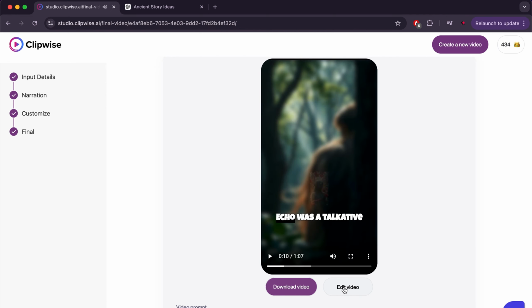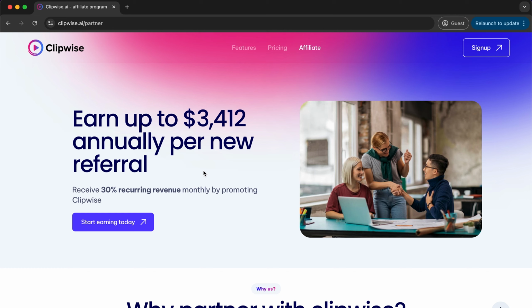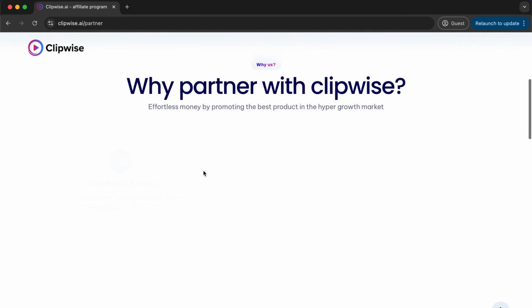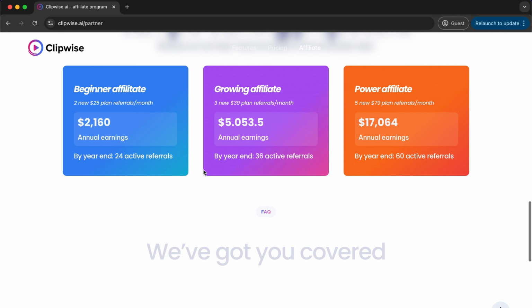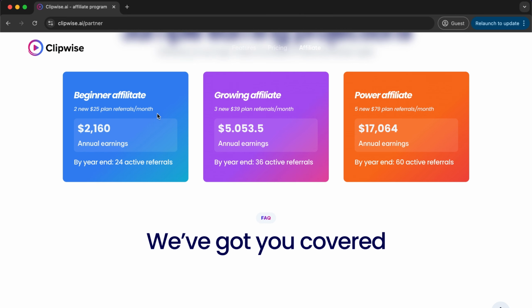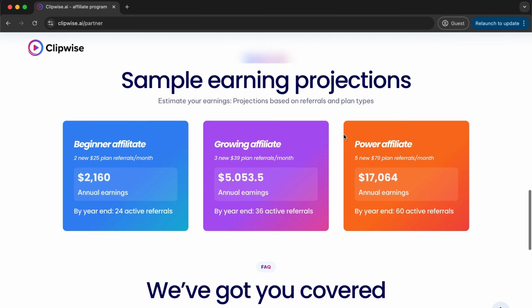There is also a way to earn money on Clipwise.ai, which is the referral system, where you can earn up to $3,412 annually per new referral. What's great is that the referral system allows you to earn 30% on every subscription renewal made by the people you invited. If you scroll down a bit, the site will explain exactly what you need to do and how much you will earn in return.